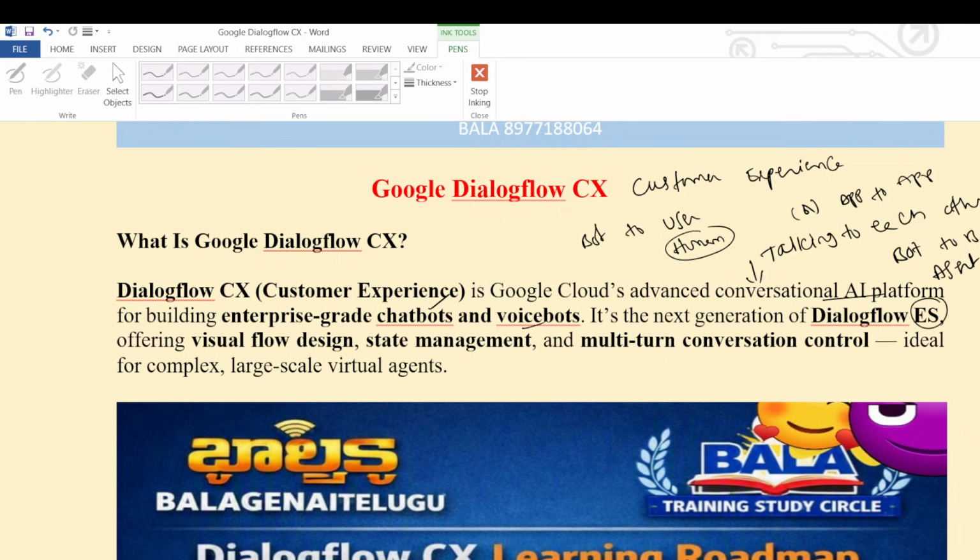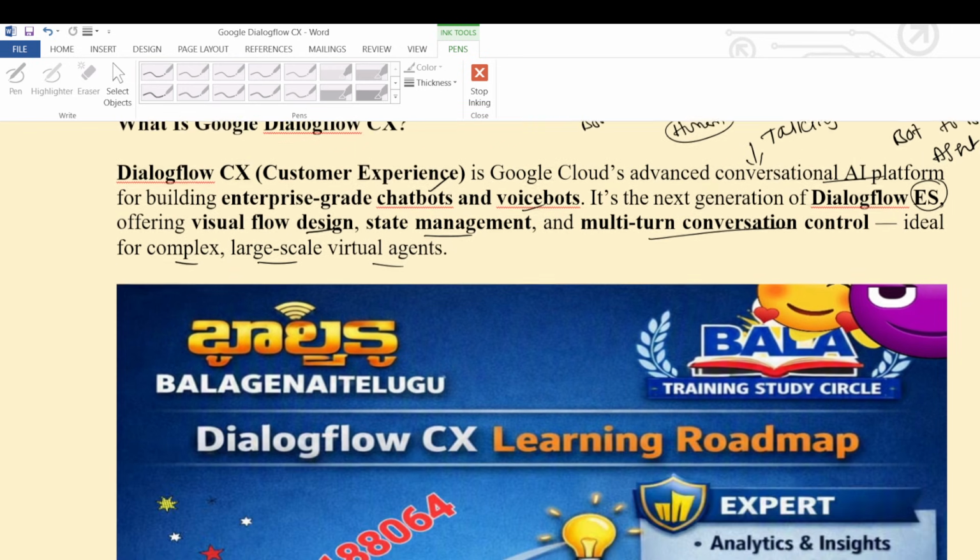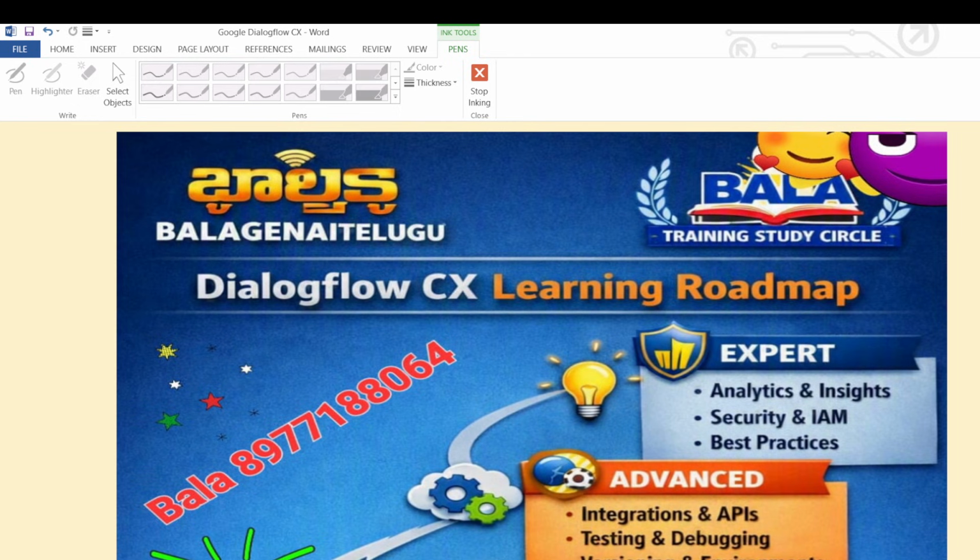The old version is called ES. Now Dialogflow CX is the advanced version over ES, offering visual flow design, state management, and multi-turn conversation control, ideal for complex, large-scale virtual agents. I will explain clearly in detail in Google Dialogflow CX.